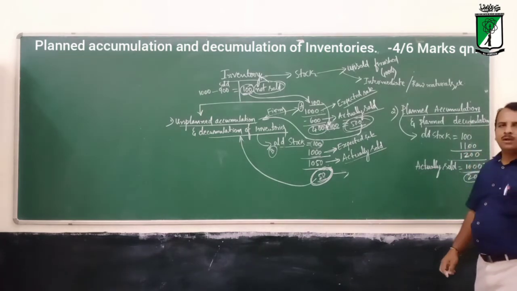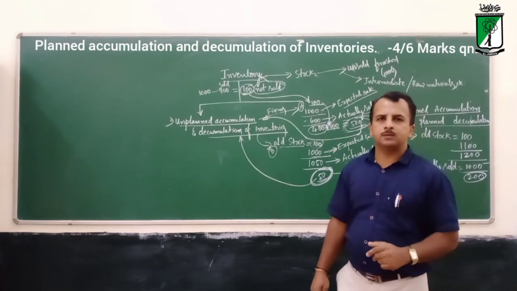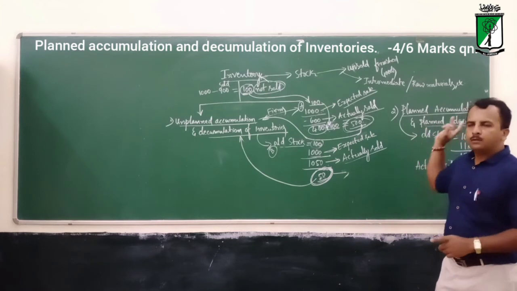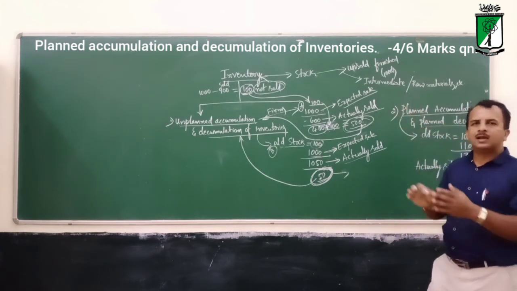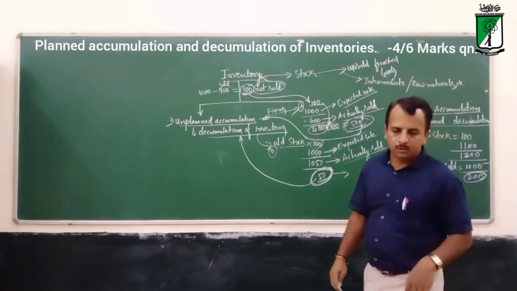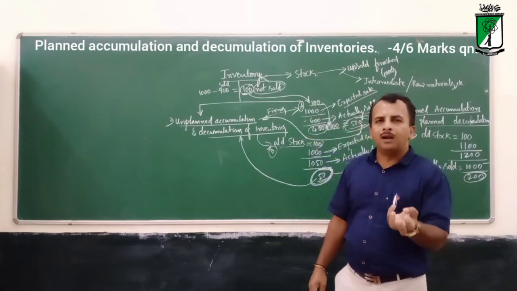So this is what we call planned accumulation of inventories. Hope you are clear with this example. Please go through the examples and try to understand what exactly unplanned and planned accumulation as well as decumulation are. Okay, so let's see planned decumulation.